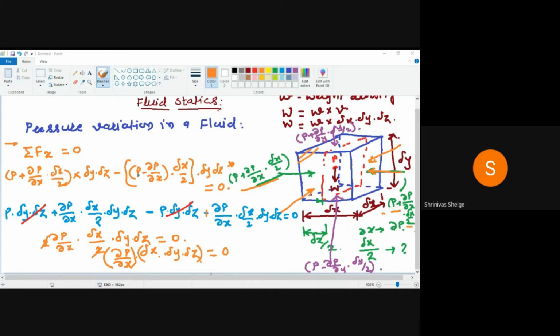Yes. Is the screen visible? New Paint is visible to all? No, sir. Okay.